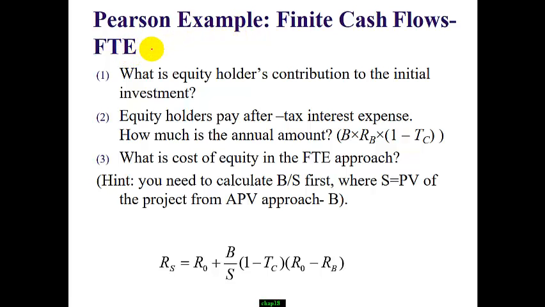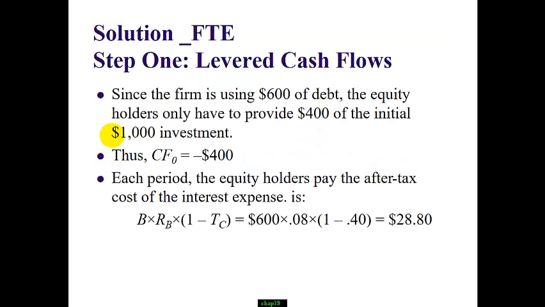Now we will use the same Pearson example and talk about how we solve it using FTE, the flow to equity approach. So again, we have to look at the levered cash flow, cost of equity, and initial investment. So the initial investment is 1,000 with $600 borrowing, so the equity holder needs to contribute 400. Now let's look at the levered cash flow. Levered cash flow equals unlevered cash flow minus after-tax interest payment.